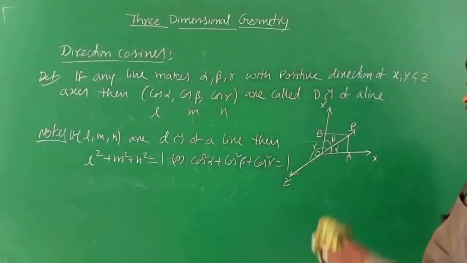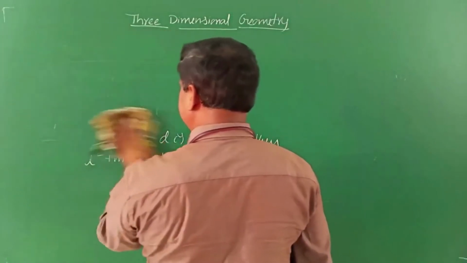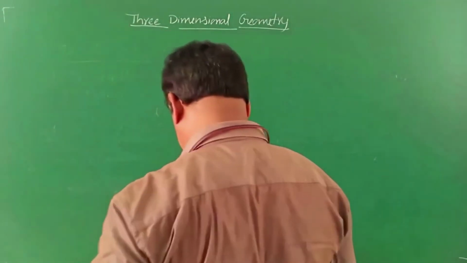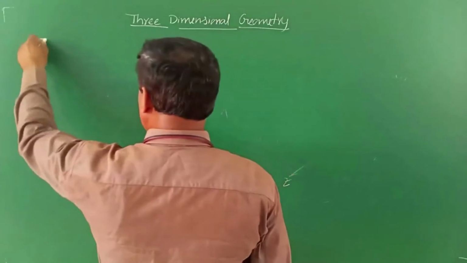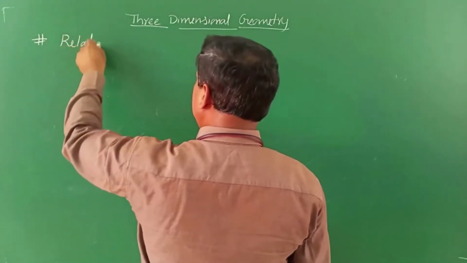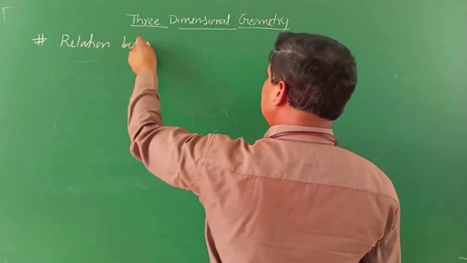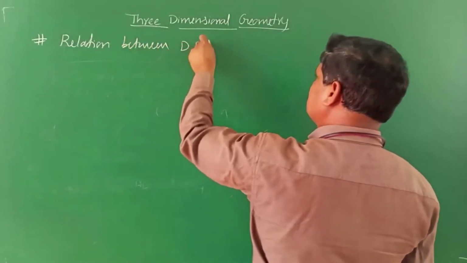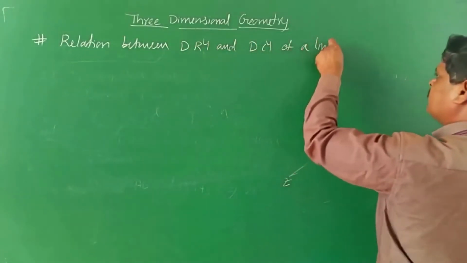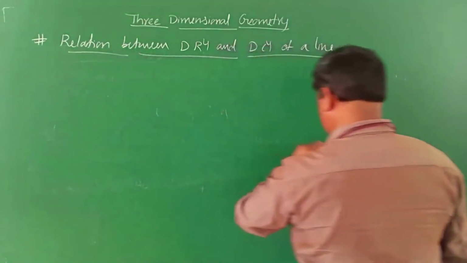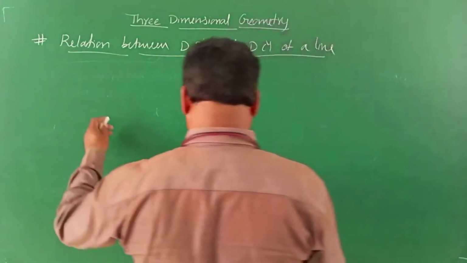Right, children. Now we will move on to the relation between direction ratios and direction cosines. Is there any relation between them? Next concept: relation between DRs and DCs of a line.